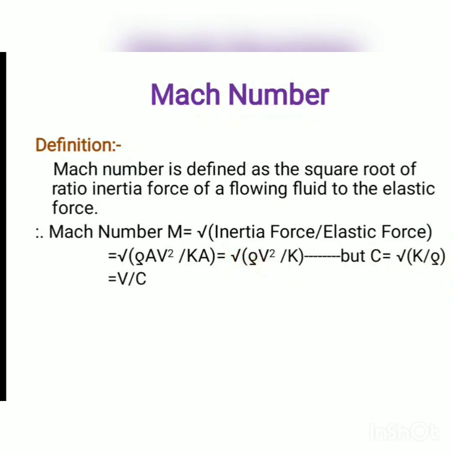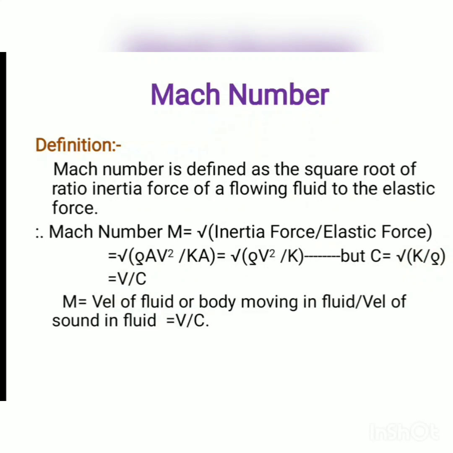We will get this V square will be out of the square root, and this rho will go here divided by rho, K divided by rho. We will get V upon C, as K by rho is equal to C. What is another definition of Mach number? It is the ratio of velocity of fluid or body moving in fluid to velocity of sound in fluid. That is, M is equal to V upon C, where V is equal to velocity of body or fluid and C is equal to velocity of sound in fluid.